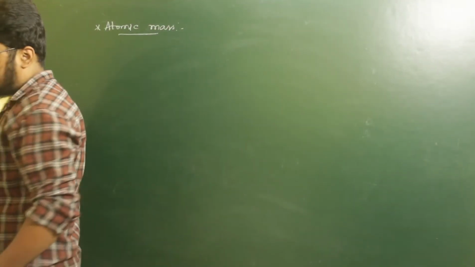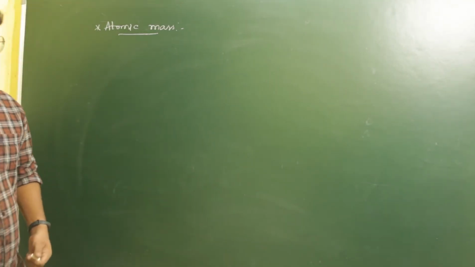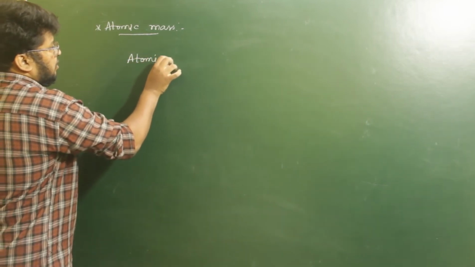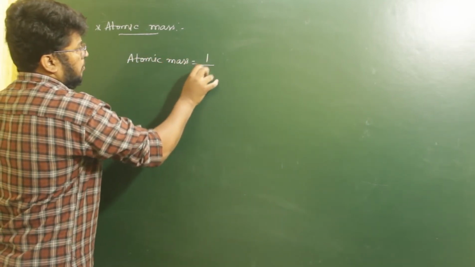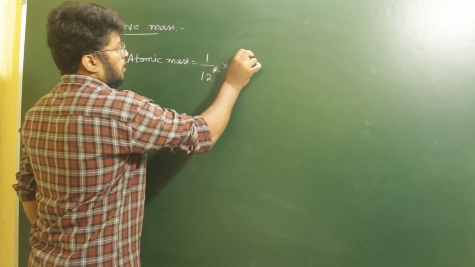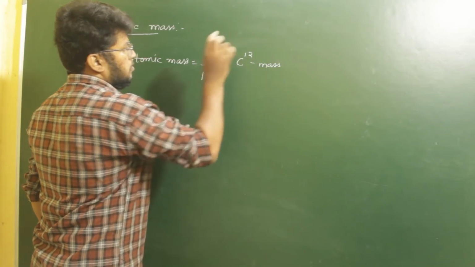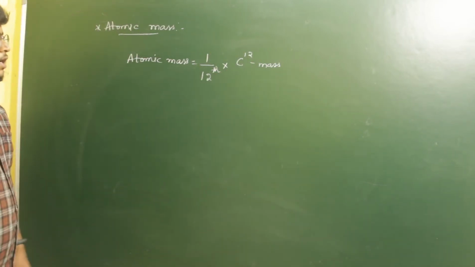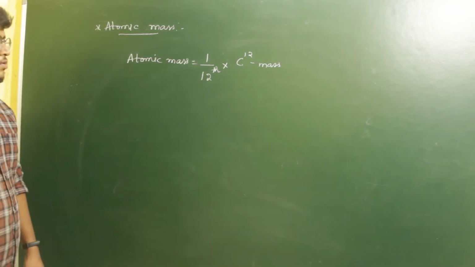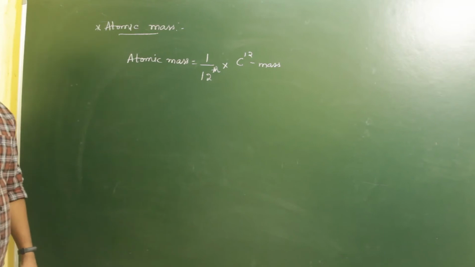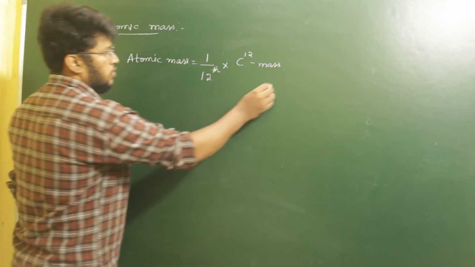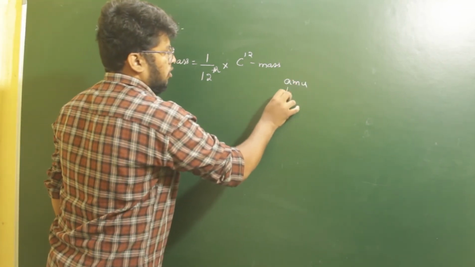How is this defined? The atomic mass of an element is equal to 1 by 12 the mass of the carbon-12 isotope. So we should consider the carbon-12 isotope's mass and take its 1 by 12th part in order to know its atomic mass. Now, how to determine the atomic mass of a given compound? For that, let us consider one example. For atomic mass, we use a unit called AMU, that is atomic mass unit.